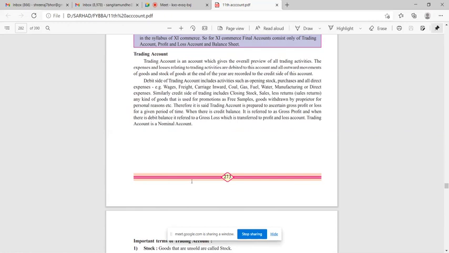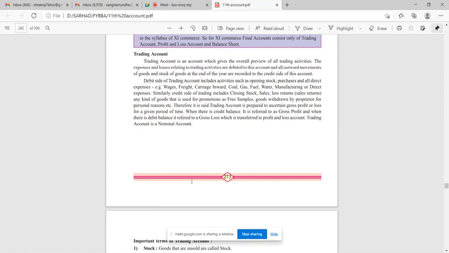Very important part. If you understand these two or three lines, it is very easily possible to transfer all the debit and credit balances to trading profit and loss account. Okay, what is there in trading account?